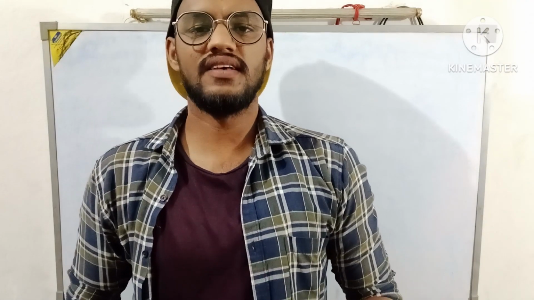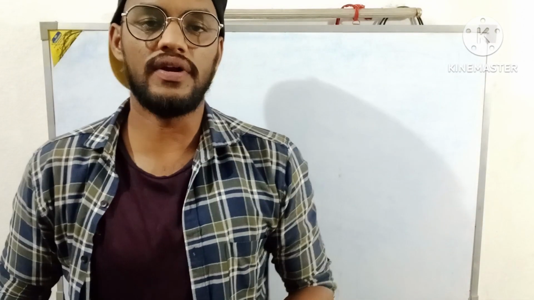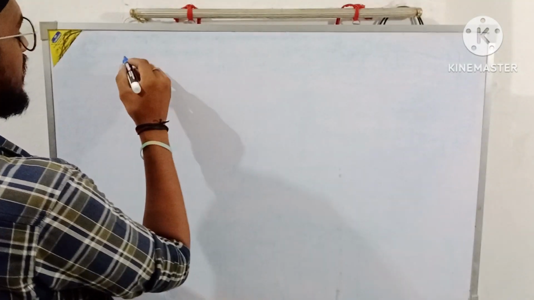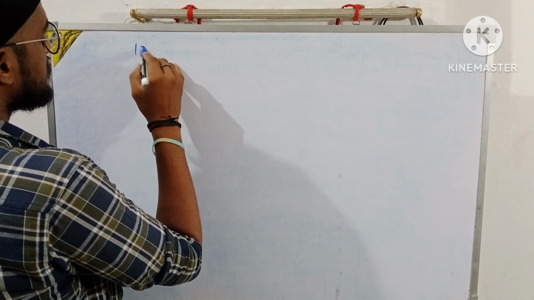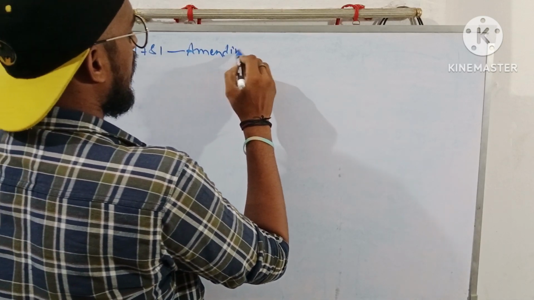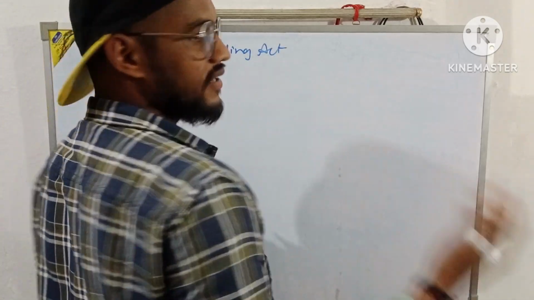So in yesterday's class, we started from the origin of the Indian polity, that is the historical background of the Indian polity. Along with that, we also read about the Regulating Act of 1773. Let's move forward to the other acts. The next act which came in the year 1781 is called the Amending Act. What does this act consist of?